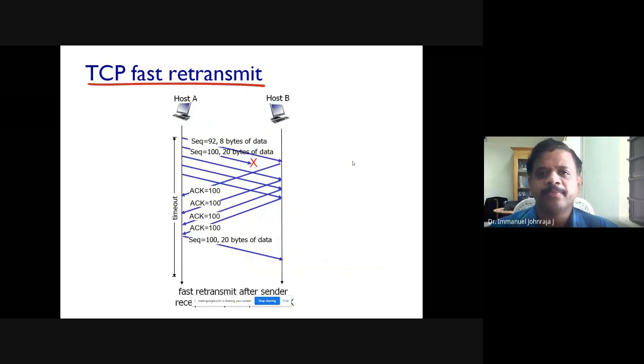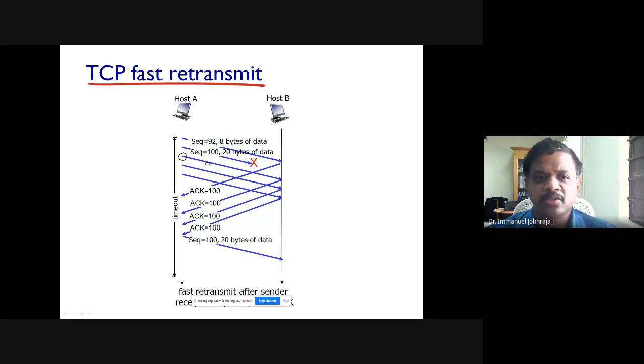The same thing is given as an example here. The first packet with sequence number 92 and 8 bytes of data has been sent. The second packet with sequence number 100, but having 20 bytes of data, is on the way, but it is lost in the middle due to some reason. So host B has sent the response for the first. After that, without knowing that, using parallelism, the sender has sent the third packet. Could you see that? Probably I'll use a pen here. You see this? The third packet also has been transmitted.